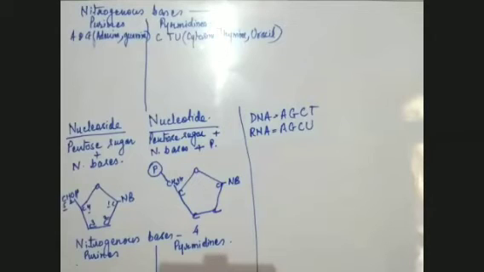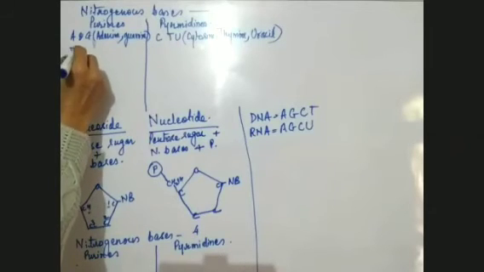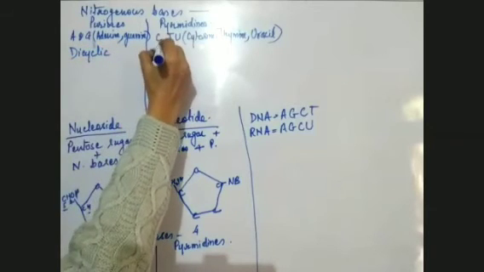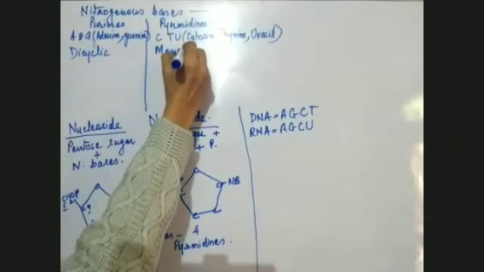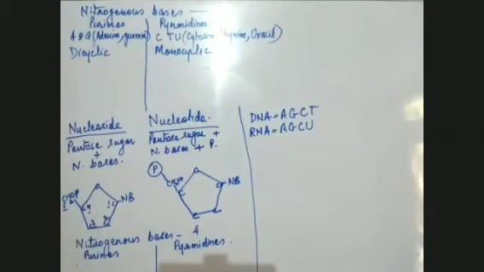Now, another difference between the purines and pyrimidines. The purines are bicyclic, meaning they have 2 rings, and pyrimidines are monocyclic. Mono means single, so they are single ring compounds.